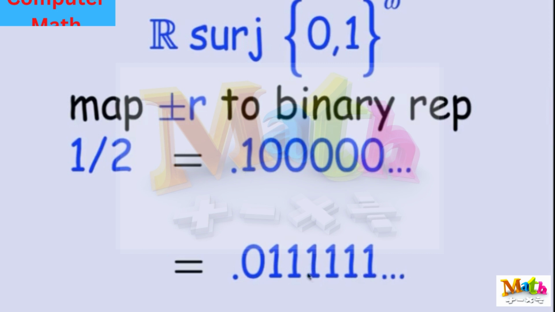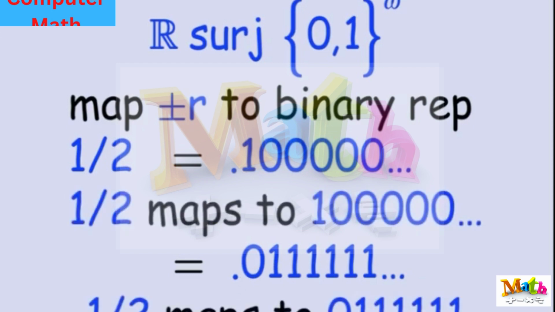So numbers that end in all ones have another way to represent the very same number by a sequence that ends in all zeros. So how am I going to hit, if I'm using up a half to hit this one, what's left to hit that one? Well, how about using minus a half? It's there and that's part of R. So I'm just going to map the negative numbers to the version of the expansion that starts with 0 and has an infinite number of ones, and the positive one that ends with an infinite number of zeros. And otherwise, I'm going to map plus and minus numbers to the same place. So this is going to give me the needed surjection from R to the infinite binary sequences, and by our